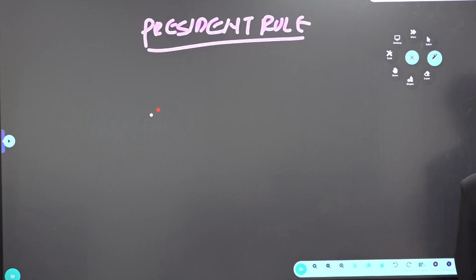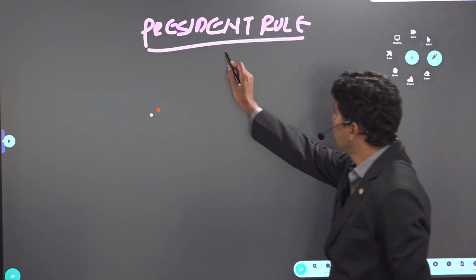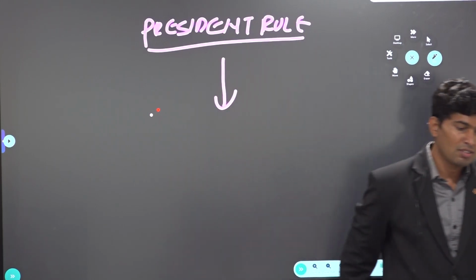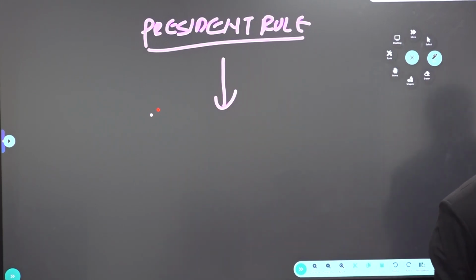Again, who can proclaim this? President. Must be approved by both the houses. Yes? President's rule should be approved by one of the houses, either of the houses, or both the houses? Both the houses within 2 months from the date of issue.